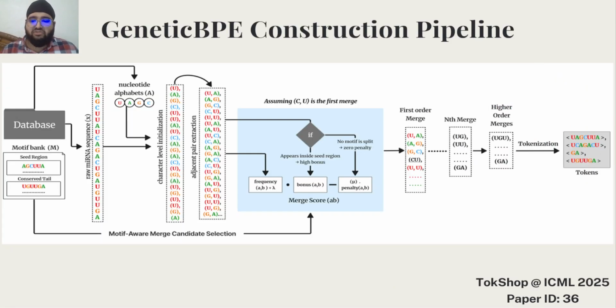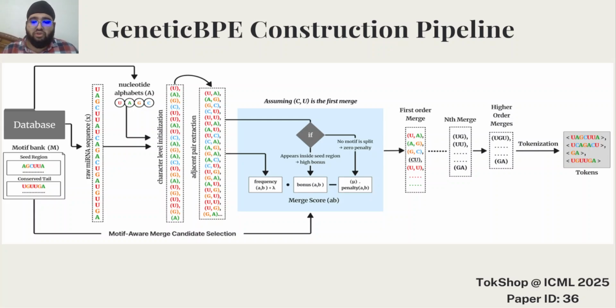This is the GeneticBPE construction pipeline. We start with a corpus of raw nucleotide-level sequences. In this case, mature miRNAs from the MirGeneDB database, and we annotate all the known conserved motifs. This can be seed regions, binding sites, or even structural stem and flanks, and these are stored in a motif bank.